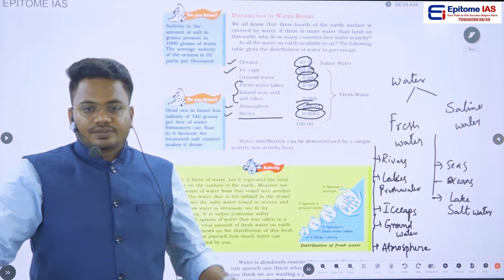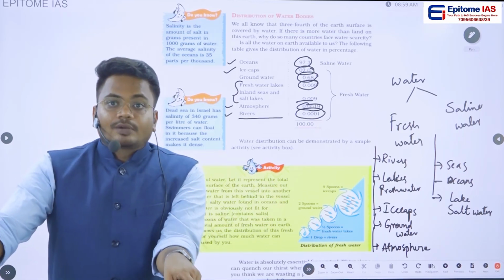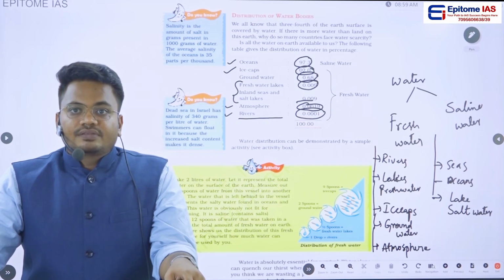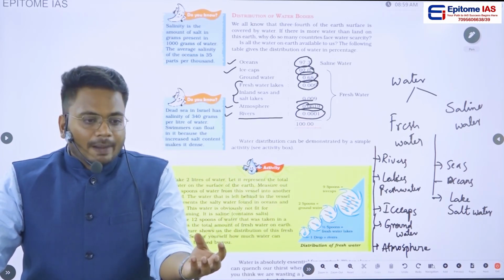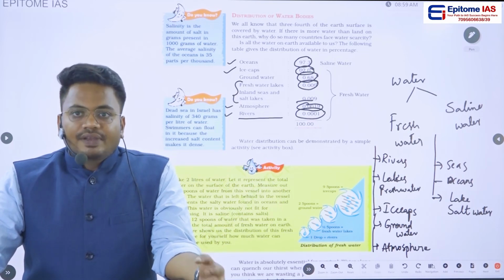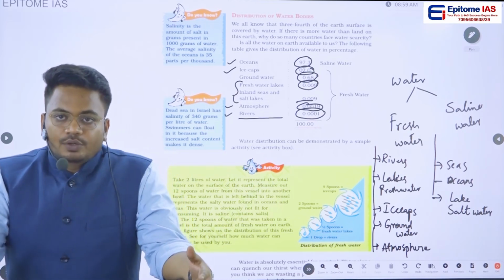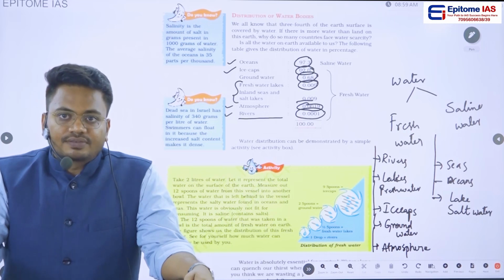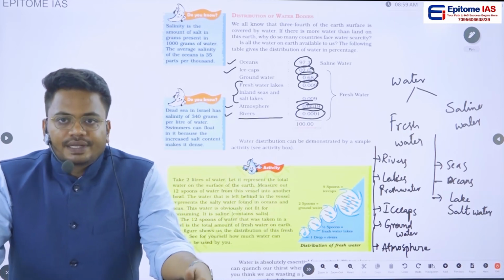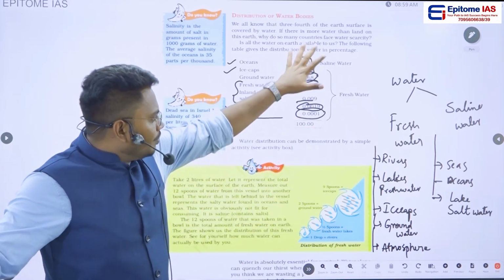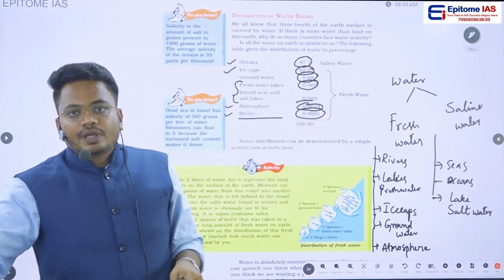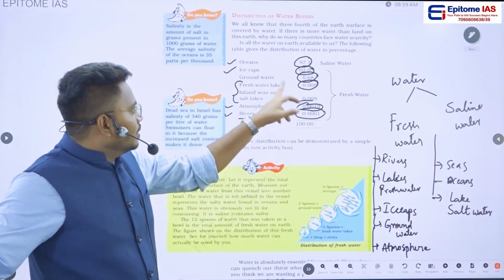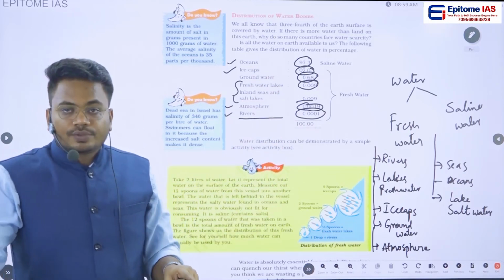So the point here is that the water vapor present in the atmosphere, if you compare, is a huge amount of water compared to the water present in rivers. We need not memorize these percentages, but we should know the order of the distribution of water.